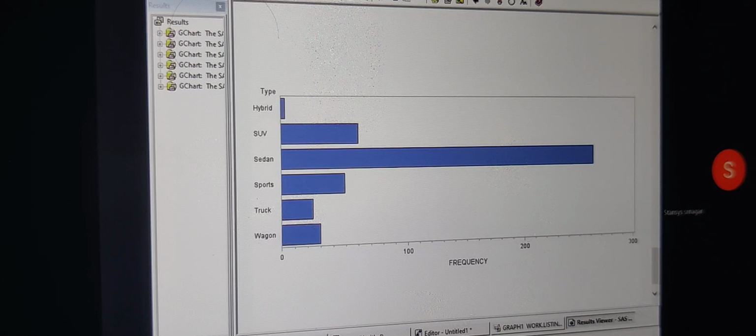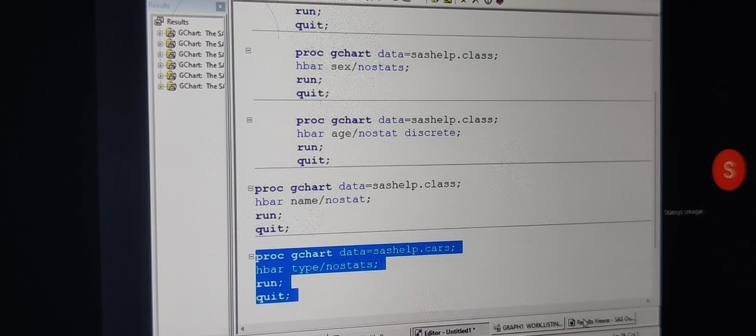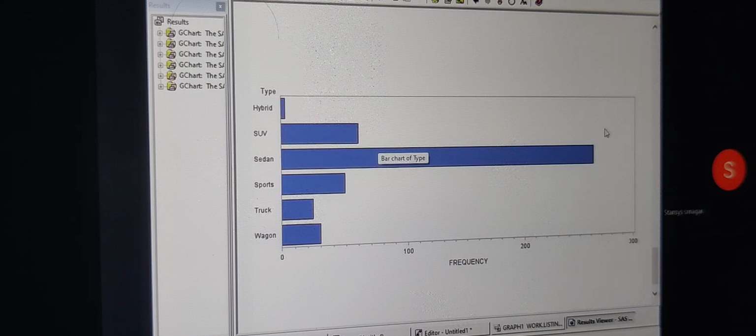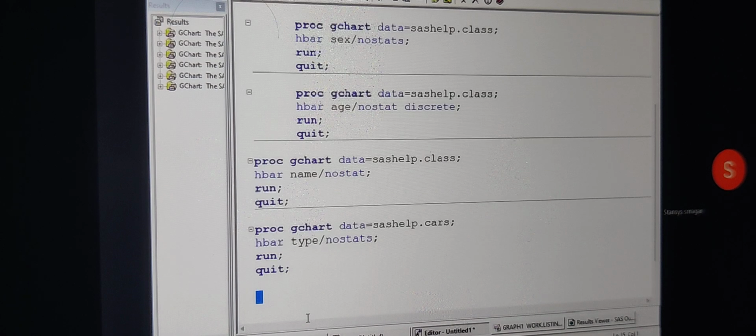Understand this a little bit? Now this time, I want to have my graph in horizontal bars only. I'm writing a program in this one. I'm writing proc gchart, data is equal to the data set name, which is sashelp.class.